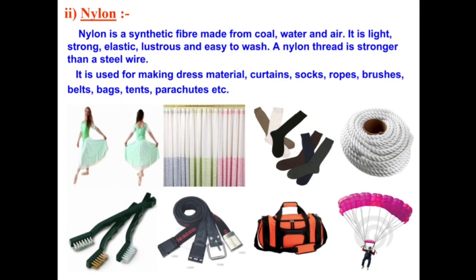Nylon. Nylon is a synthetic fiber made from coal, water and air. It is light, strong, elastic, lustrous and easy to wash. A nylon thread is stronger than a steel wire. It is used for making dress material, curtains, socks, ropes, brushes, belts, bags, tents, parachutes, etc.